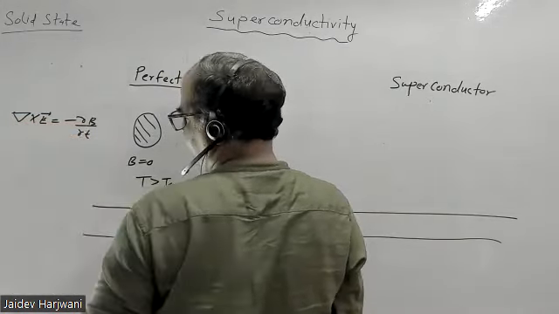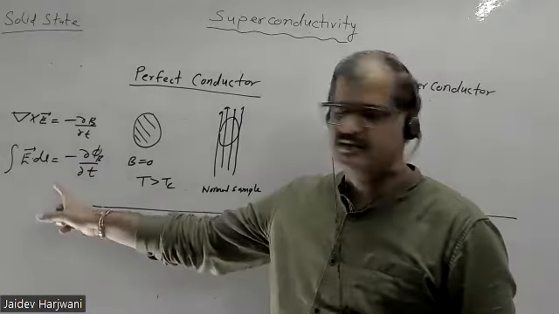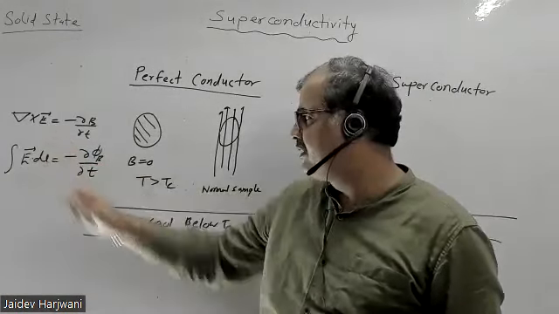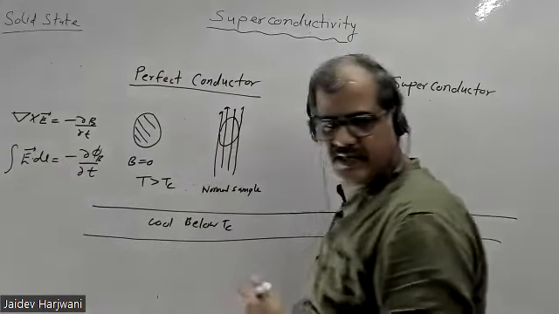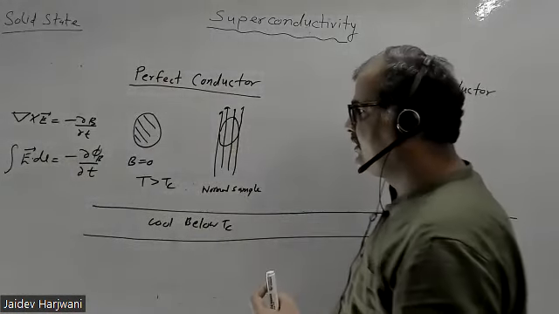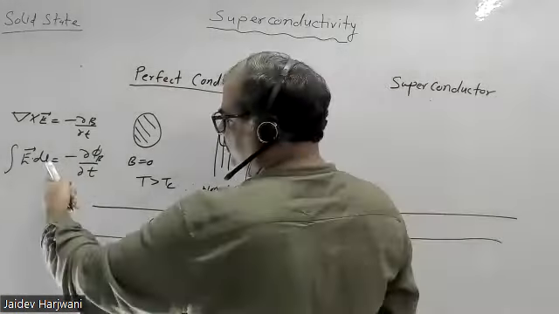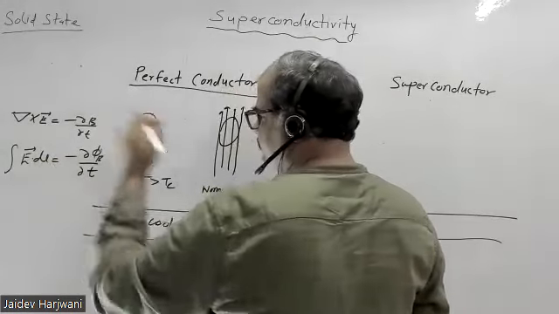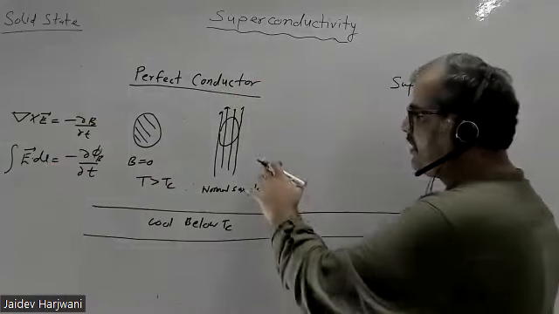Can I write like this? Yes, sir. This is the Maxwell equation, the third law of Maxwell's equations. This is the electromotive force. Electromotive force is nothing but the line integral of your electric field, and the electromotive force is equal to the rate of flux change, del phi upon del t. These Maxwell equations are followed by a normal conductor.